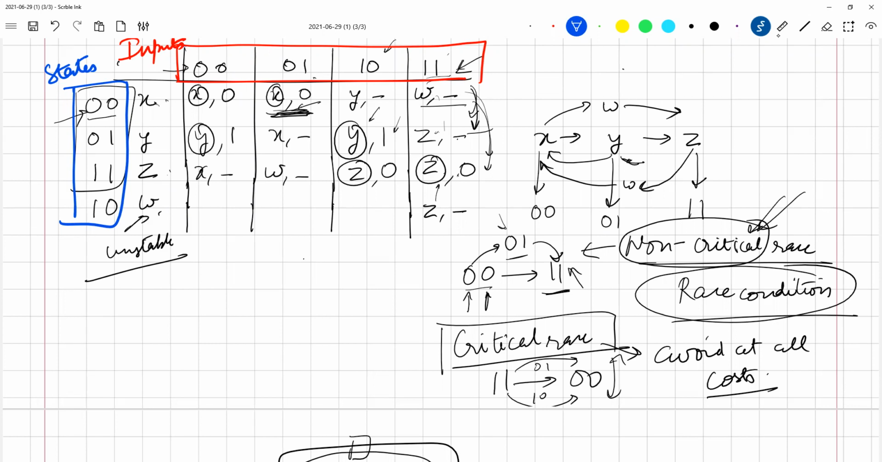These two have nothing to do with each other. This is completely different from this. These are your inputs and these are your states. I've called states X as 0,0, Y as 0,1, Z as 1,1, and W as 1,0. This has nothing to do with this. Now is the question clear? Or do you still have a question? Yes, sir.